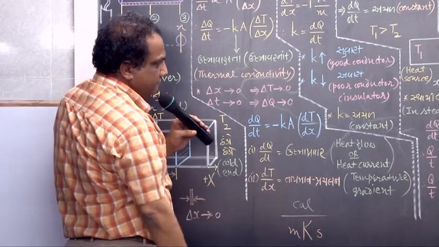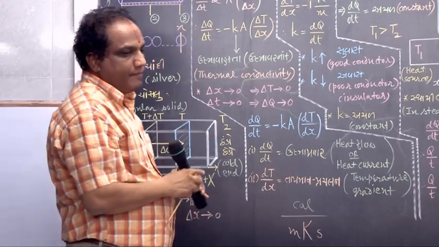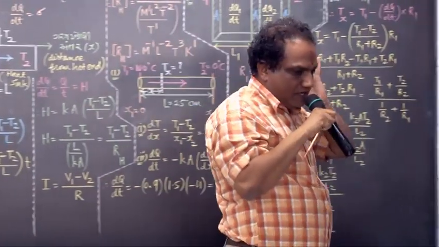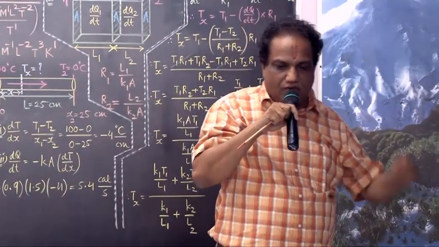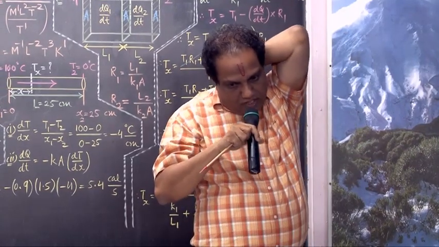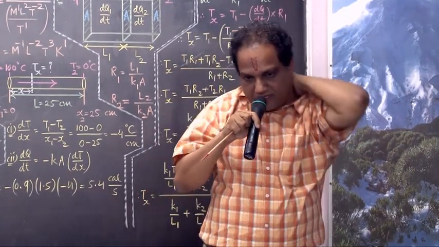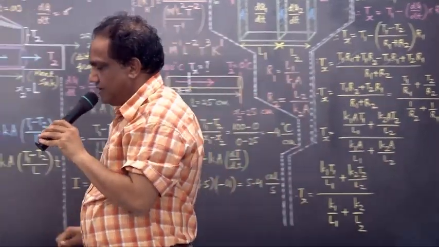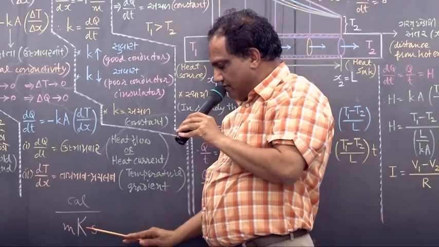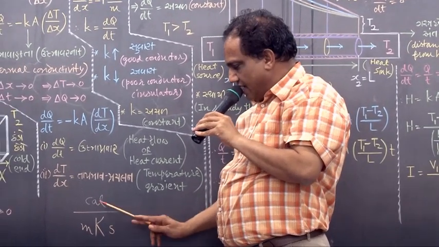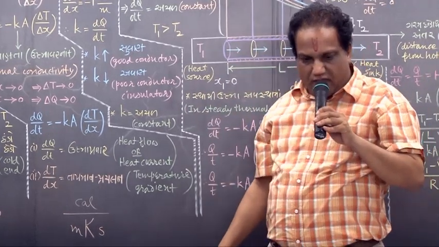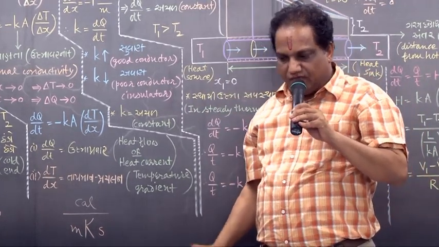Now obtain the dimensional equation from this. Unit of thermal conductivity is to be written this way: calorie upon meter Kelvin second, small m, capital K, small s.